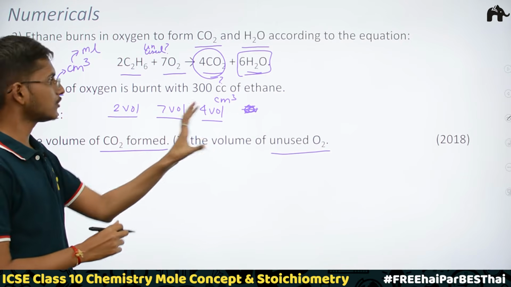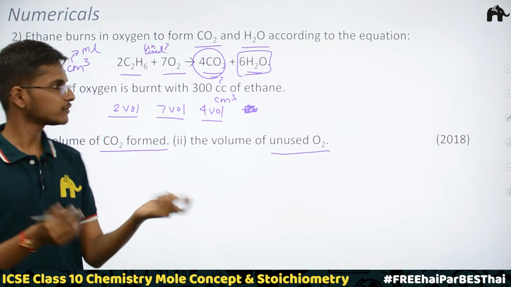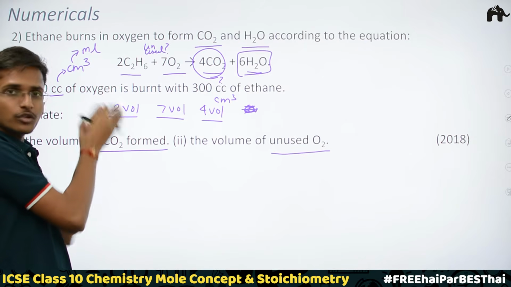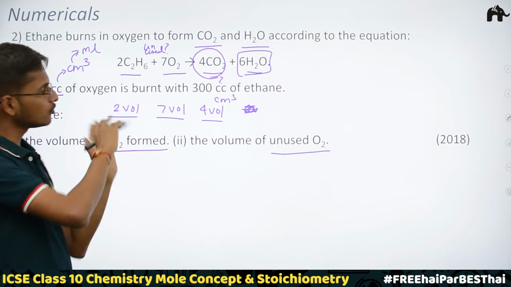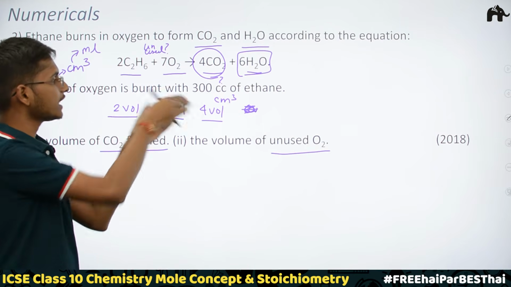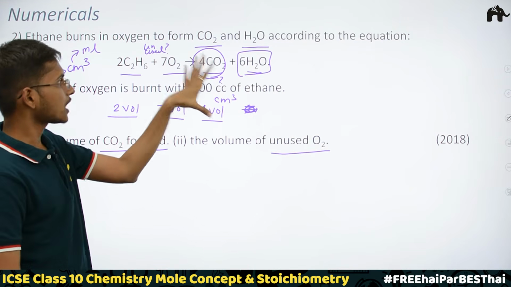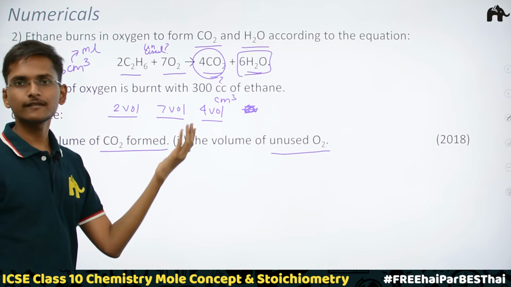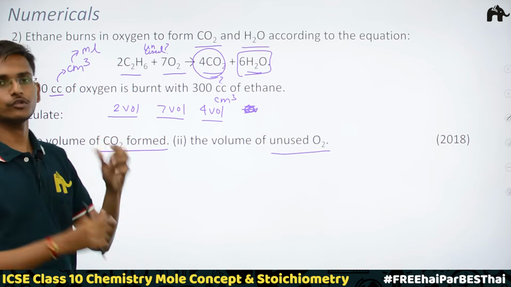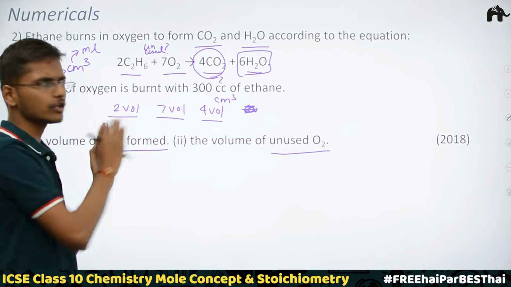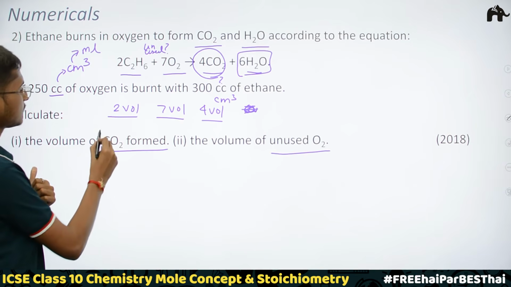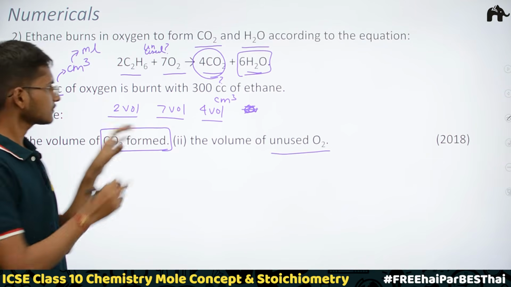First thing we have figured out, and now we can apply Gay-Lussac's law, because we know that 2 volumes of ethane will react with 7 volumes of oxygen, not more than 2, not less than 2. 2 volumes will only react with 7 volumes of oxygen, and it will form 4 volumes of carbon dioxide, not more than 4, not less than 4. Same way, not more than 7, not less than 7, exactly the specific volumes we have found out. Now let's apply Gay-Lussac's law first to find the volume of carbon dioxide which is formed.